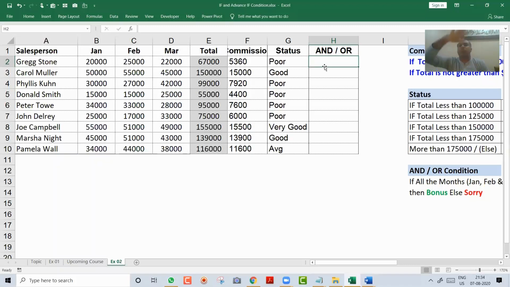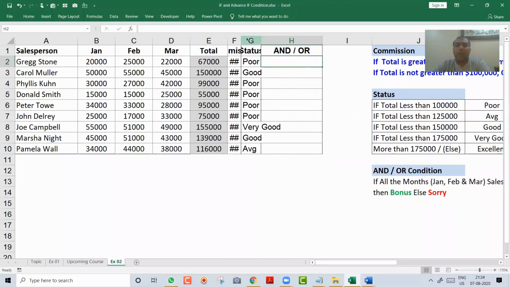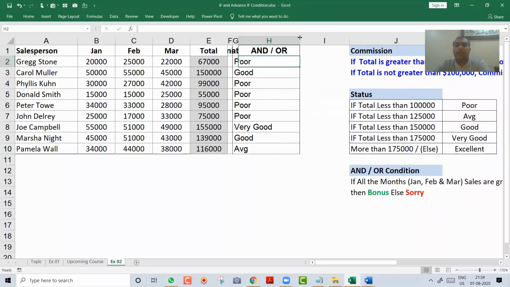And you have lots of people. You can't calculate everybody's. It will take time. So here you will use a formula. I will make this column little small. And over here, let me write the formula. Let's make it very small. Okay, so here I will start the formula.